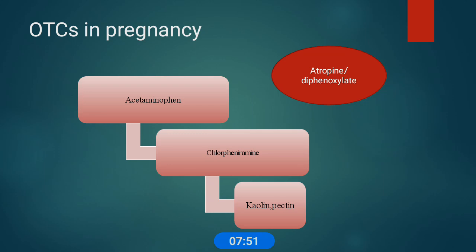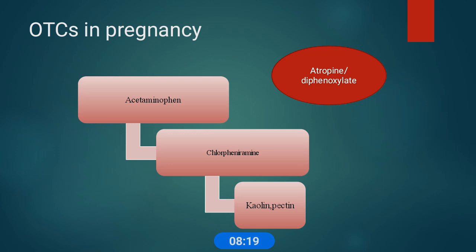Another one is chlorpheniramine, an antihistamine, which is also used. Laxatives are also used. But according to the FDA, some of these are risk category drugs and should be avoided.